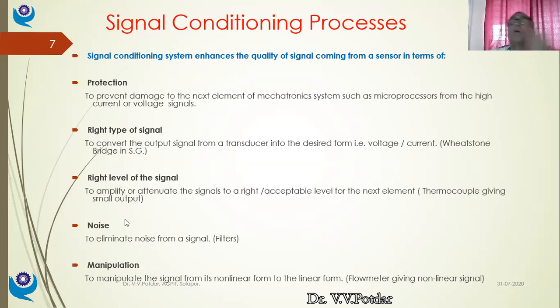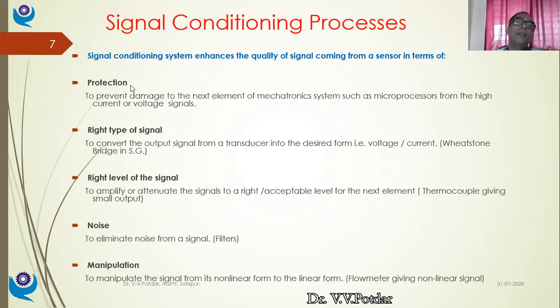Thermocouple giving small output in microvolt or millivolt. So that is not the right level of the signal. So that is needed to be modified. That is needed to be amplified so that it can be used for display or it can be used for actuation of my maybe electrical heater. So right level is to amplify or attenuate the signal to a right acceptable level for the next element. The next element is the actuating element.